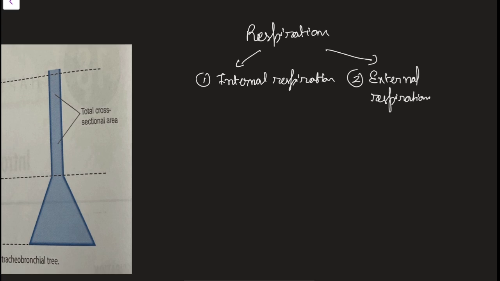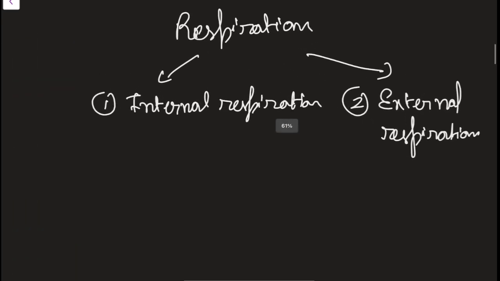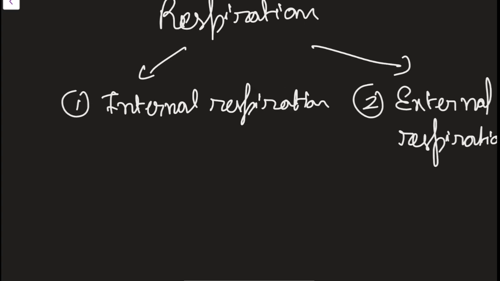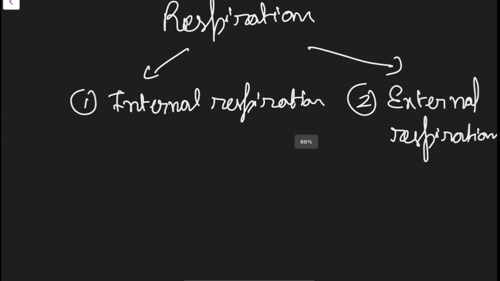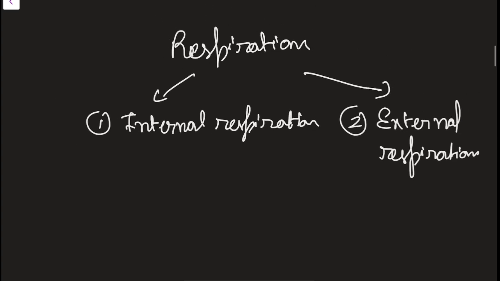So again I am repeating this. External respiration is you breathing in and out. Internal respiration is that the O2 you are inspiring in external respiration reaches the different tissues. That O2 is utilized to produce energy, whatever is required by the cells. The blood also collects the carbon dioxide that is released as a byproduct of the metabolism of the tissues. So this is called internal respiration.